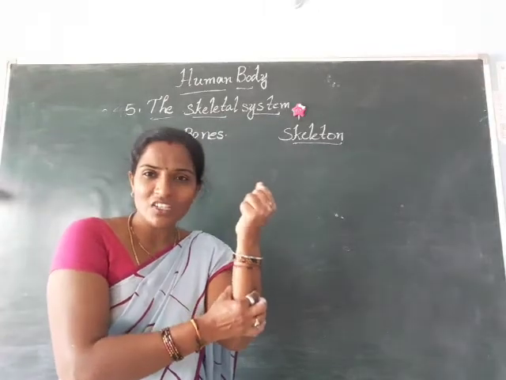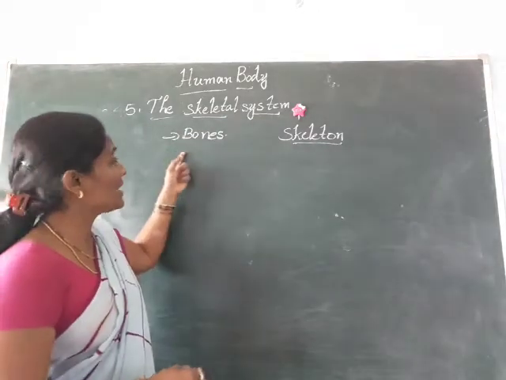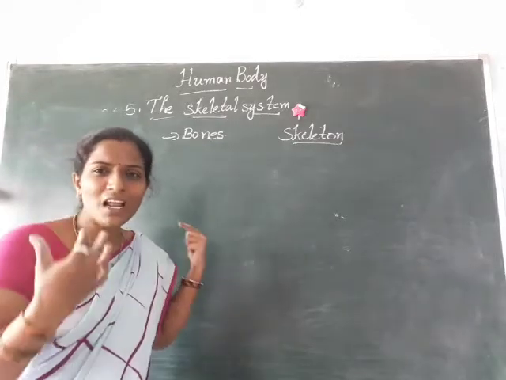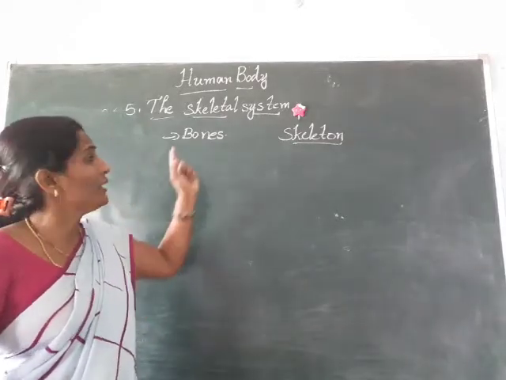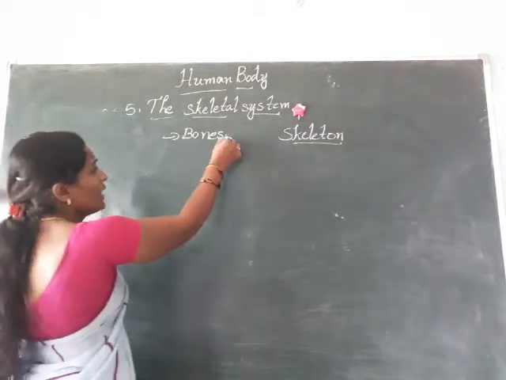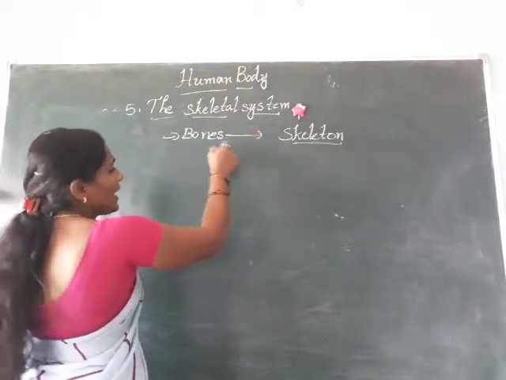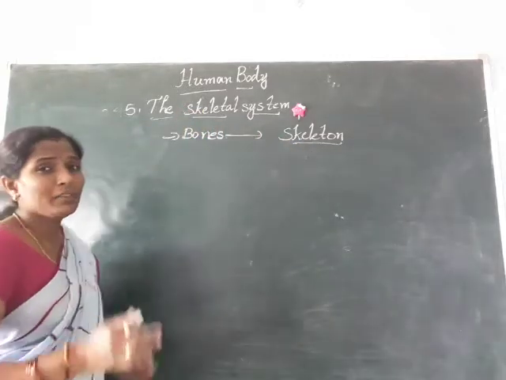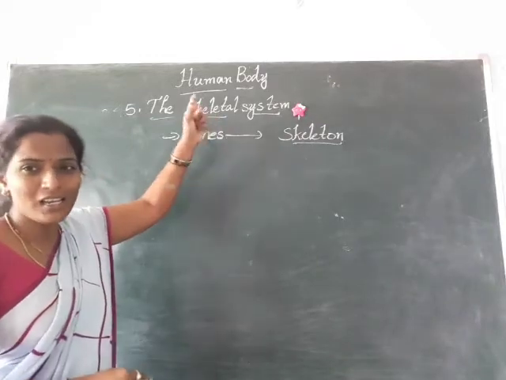These hard structures we call our bones. Not only in our hand, our entire body is also made with bones. These bones mainly make up the skeleton, and the bones are the main parts of the skeletal system.